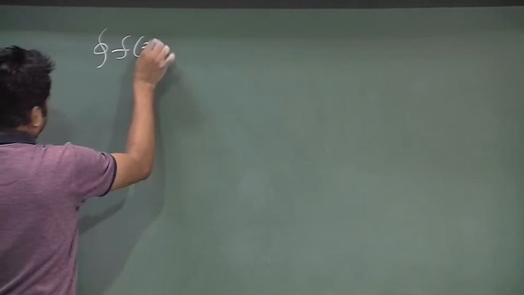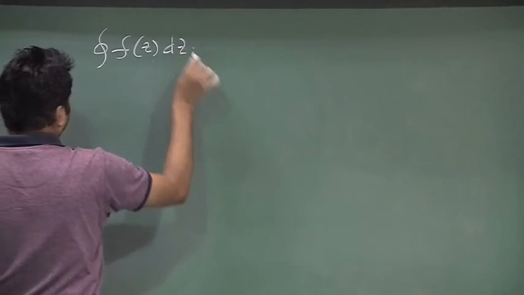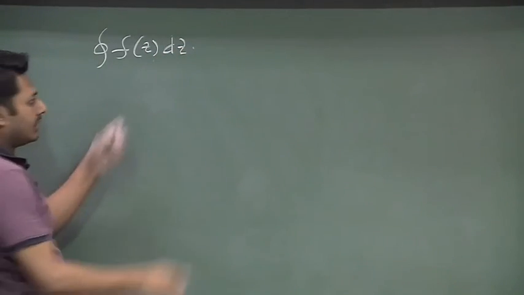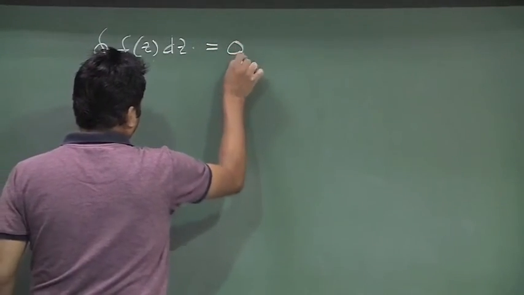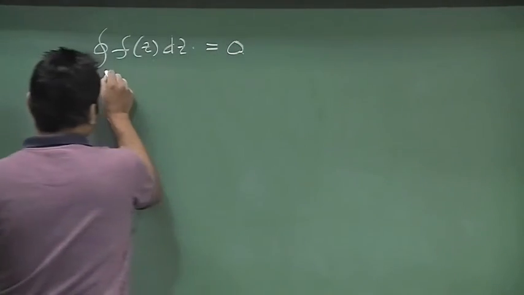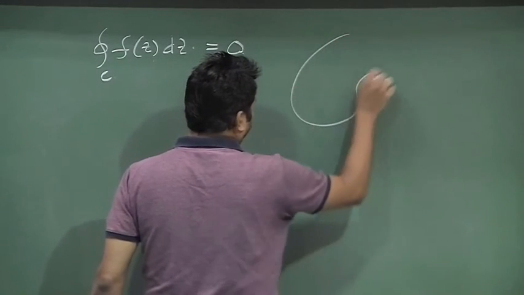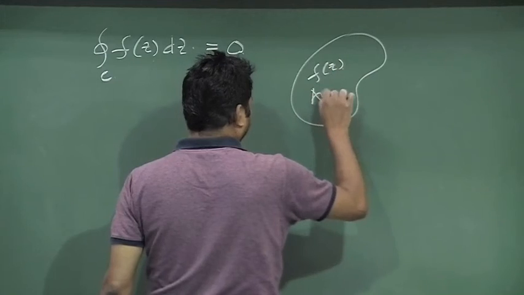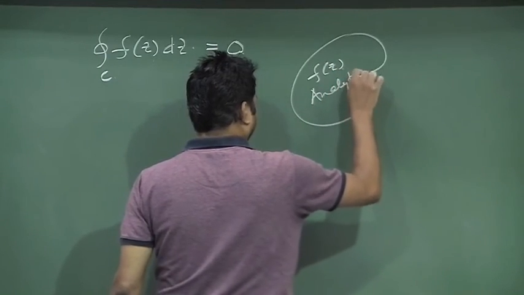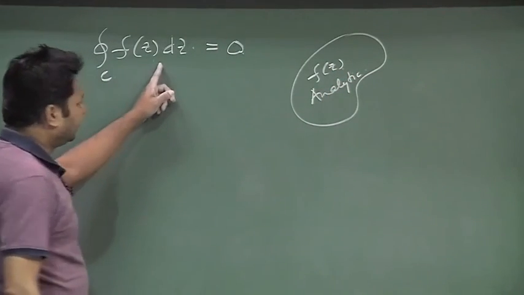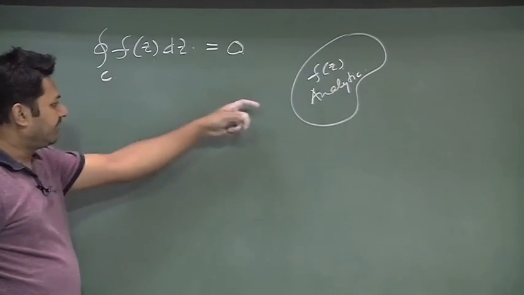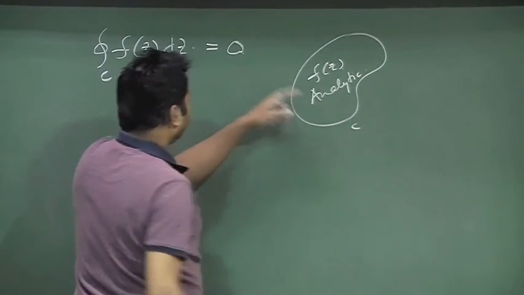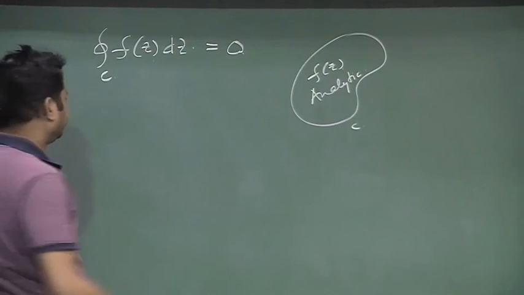Okay. So, what do we have so far? When I have the integral of f(z) dz equal to 0 for a region, if the region is given to me where f(z) is analytic. I have a region C where f(z) is analytic, so this value is 0.